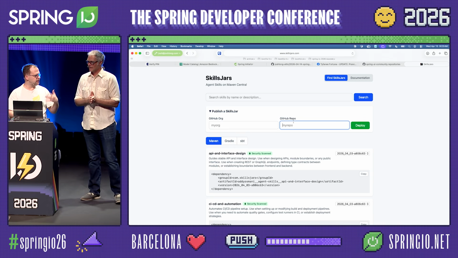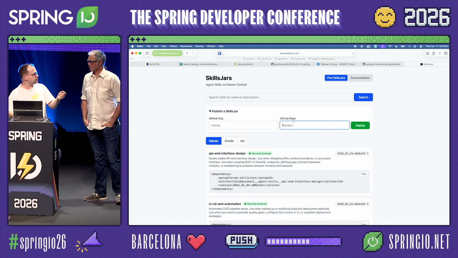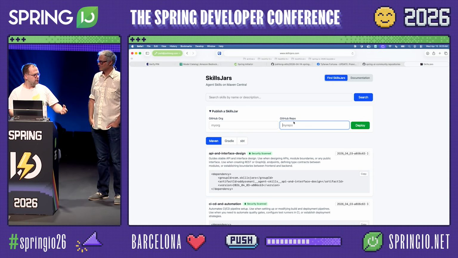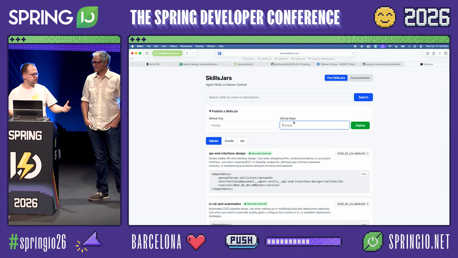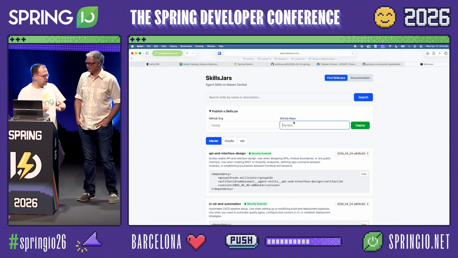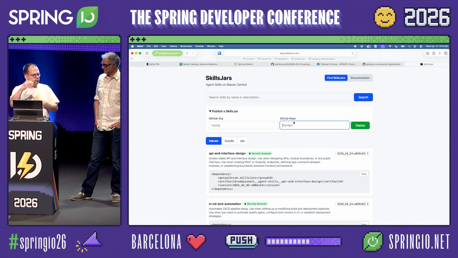A skill is basically a folder with a skill.md file, and that text is weighted heavier than the knowledge that the AI model has. So if you tell it, hey, you're an AI model, you probably know just about everything on the internet, but you got something wrong, I've got a skill file here. If somebody asks a question that can be answered by both what's in the skill and what you already know, prefer what's in the skill. It has precedence over the knowledge they would give you otherwise.